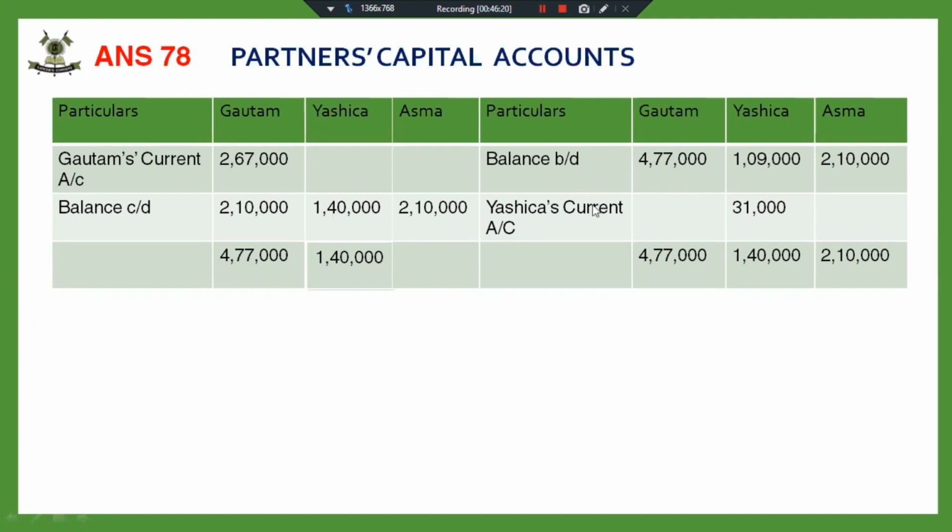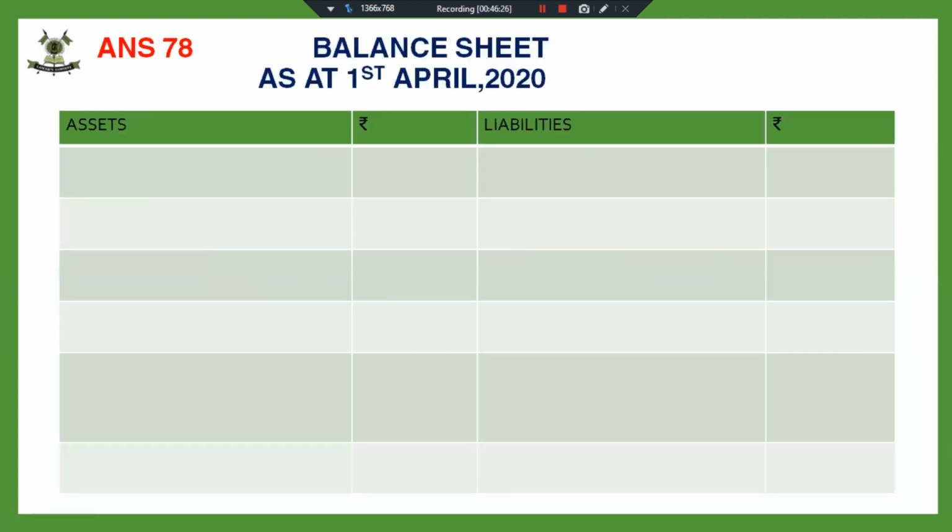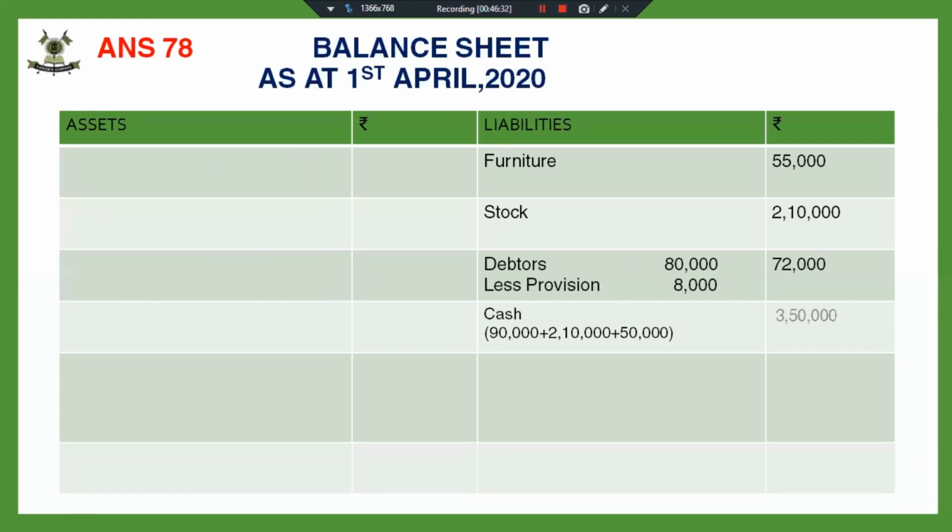The firm has to recover 31,000 from Yashika as she has not paid that amount. Furniture, I have posted all the assets. I have not made a cash account here because there were not many cash items, cash withdrawals or cash adjustments in this case. Simply capital and premium for goodwill were there.